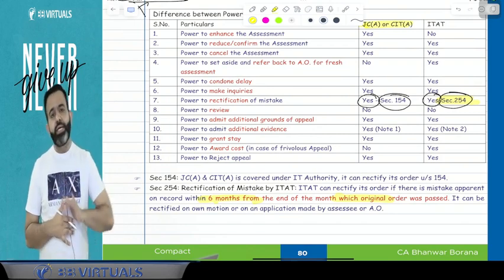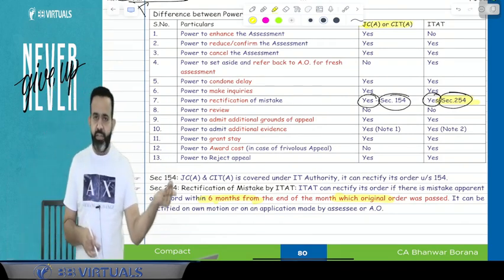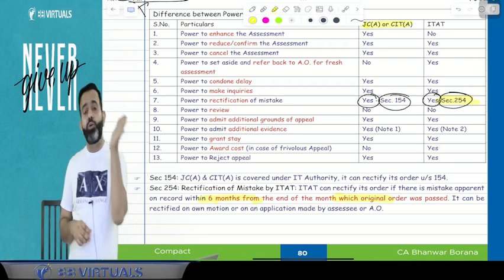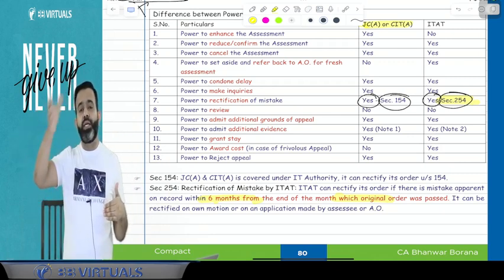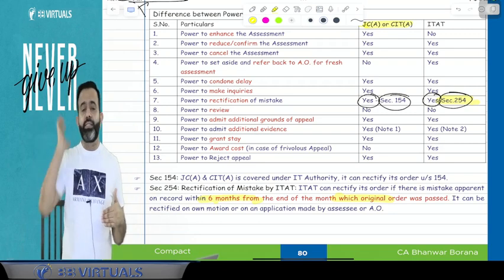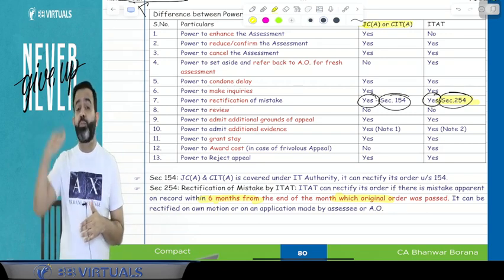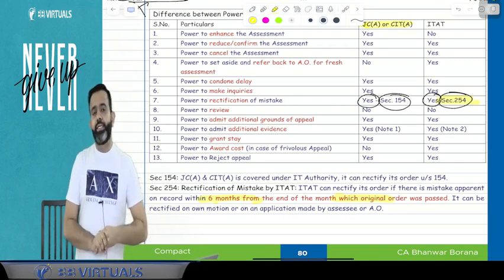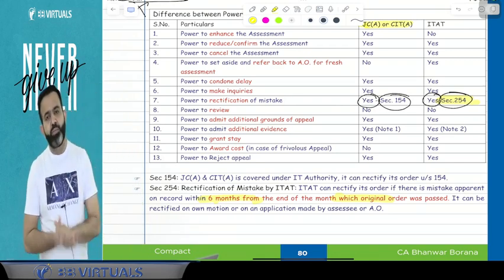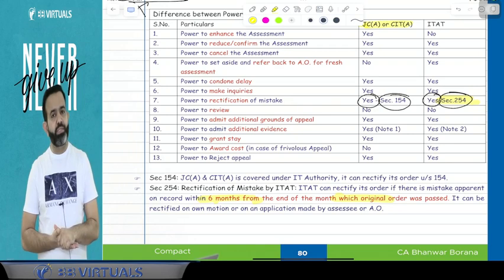Now one more point, guys: a rectification can be done by ITAT either on its own motion, or if the assessee brings a mistake to its notice and asks ITAT to do the rectification, or if the department asks ITAT to do the rectification. Then they can rectify it within 6 months from the end of the month in which the original order was passed.